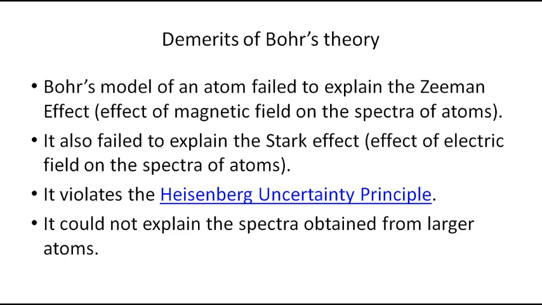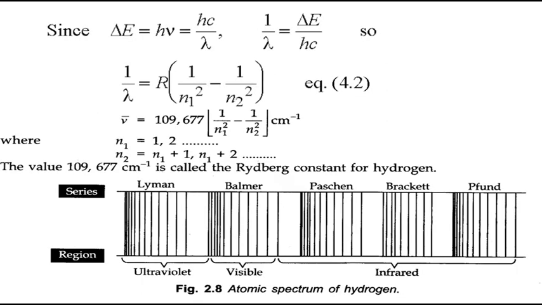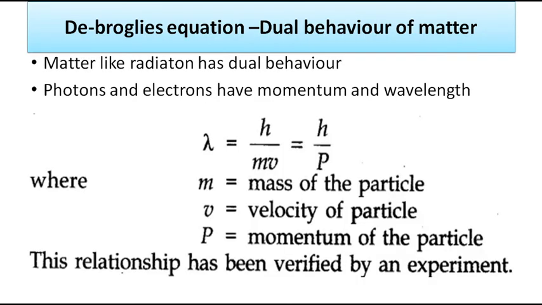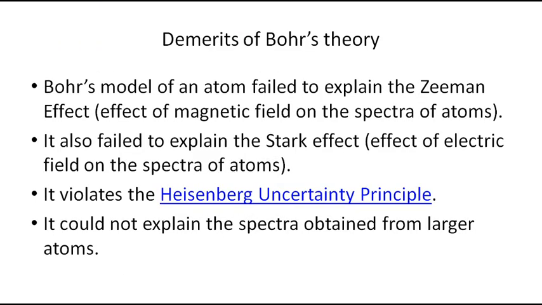But this one-electron species shows so many lines in the spectrum: Lyman series, Balmer series, Paschen, Brackett and Pfund. Imagine if an atom has multiple electrons, how many lines it will produce? So complex, no? So he cannot explain the spectrum for larger atoms. These are the demerits of Bohr's theory.